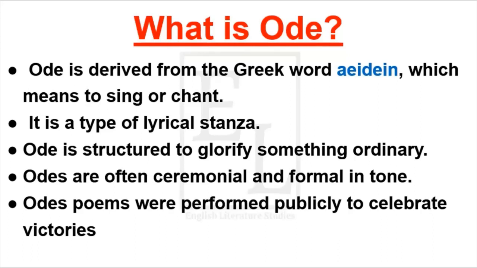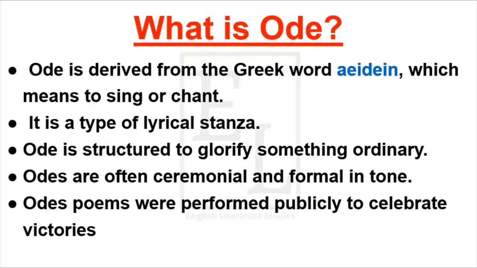Ode is derived from the Greek word eden, which means to sing or chant. It is a type of lyrical stanza.